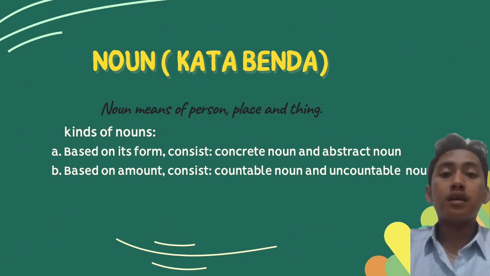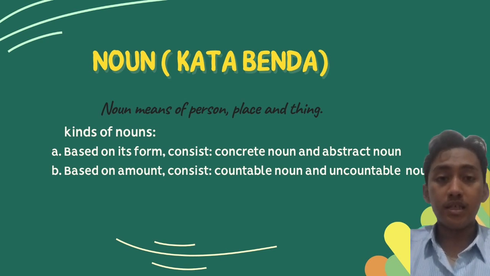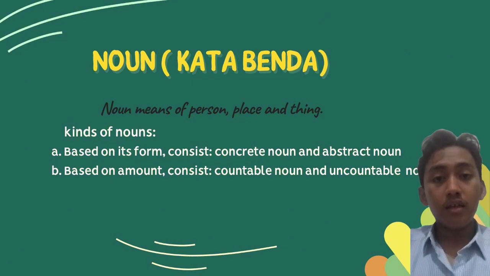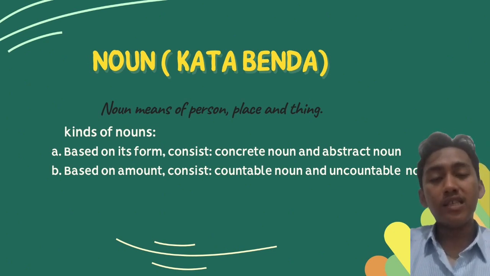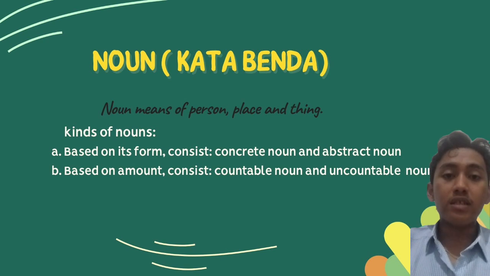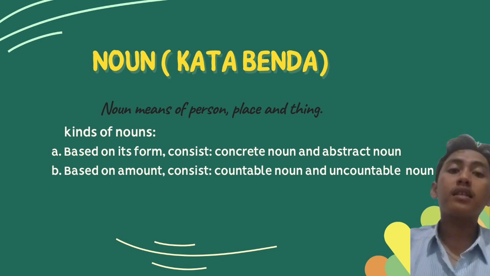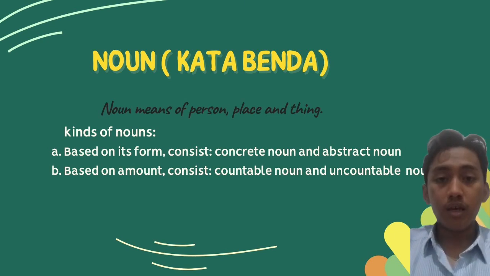Noun means a person or a place. The example is just like city, town, village, or anything that we can see. The example maybe is the cat, or maybe a door, or anything. Okay, the kinds of noun is divided into two. The first is based on form, the second is based on amount.